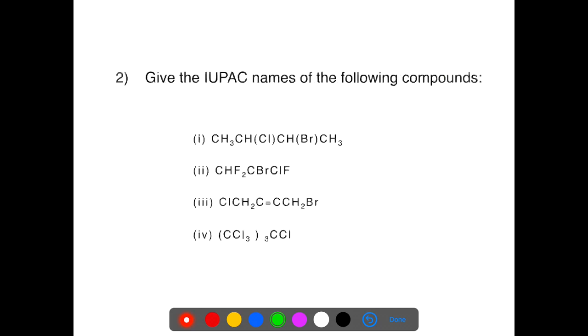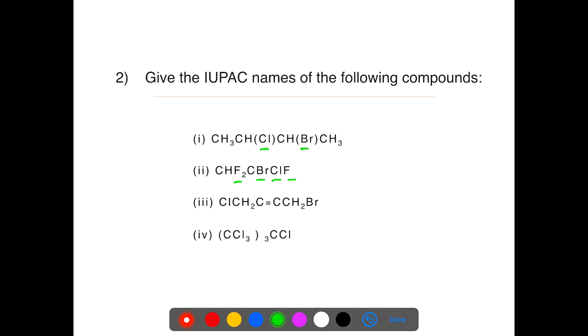Come to the second question. Give the IUPAC name of the following compounds: CH3CHF, CH3CHCl, CHBr, CH3. The two halogens are present. Next, CHF2, CBr, CLF. Here 3 halogens are present on this carbon atom and 2 fluorine atoms are present on this carbon atom. So you have to expand all these structures.